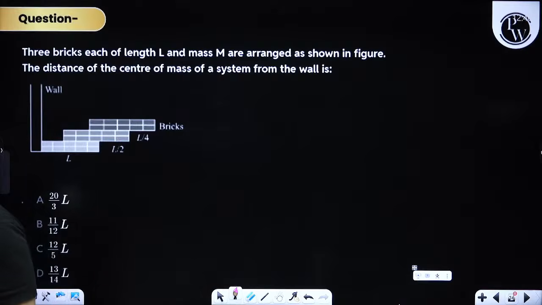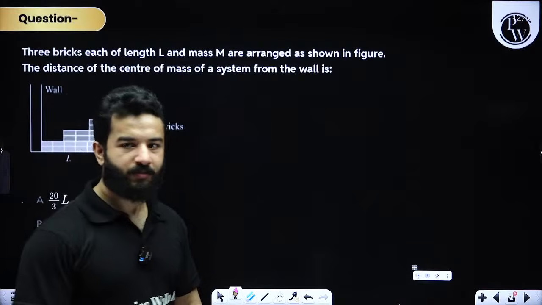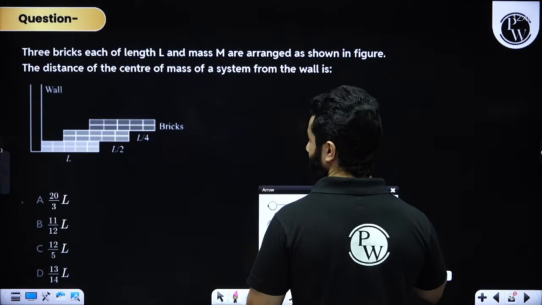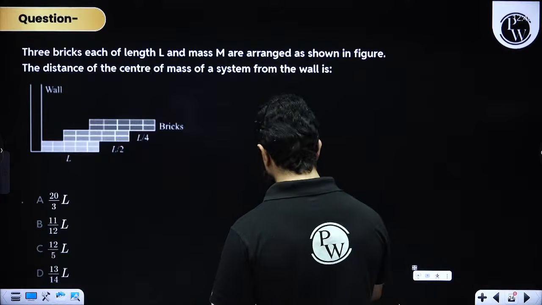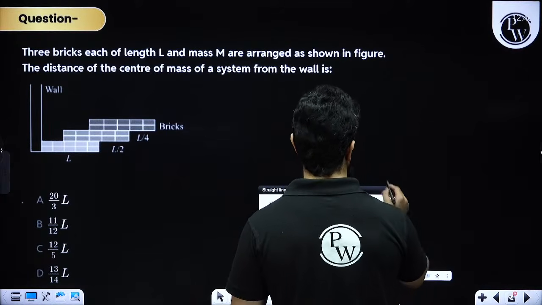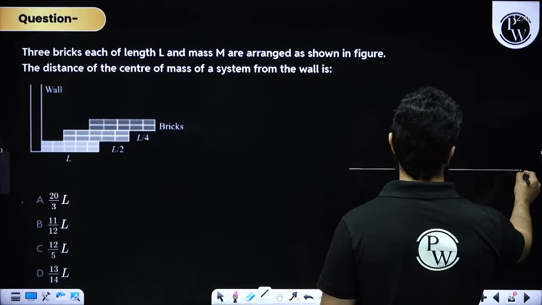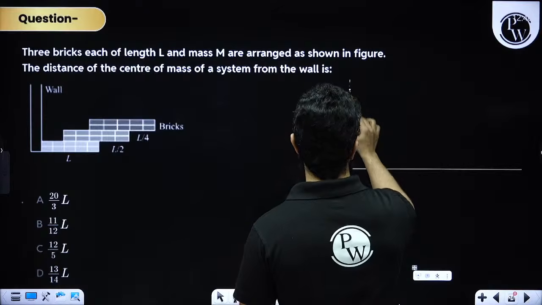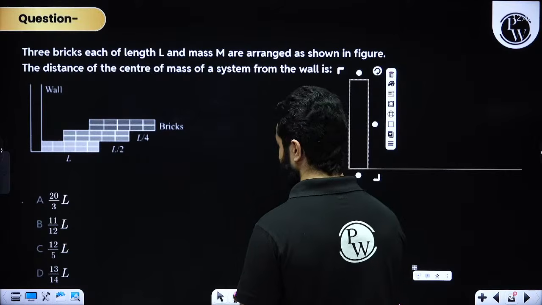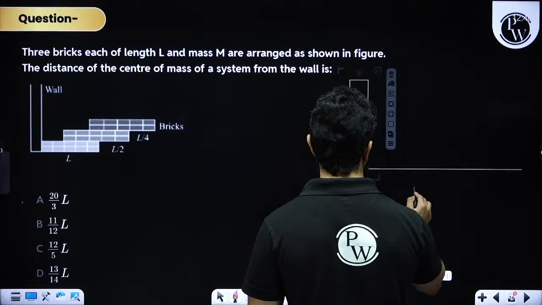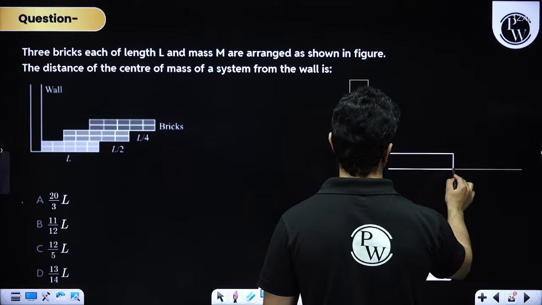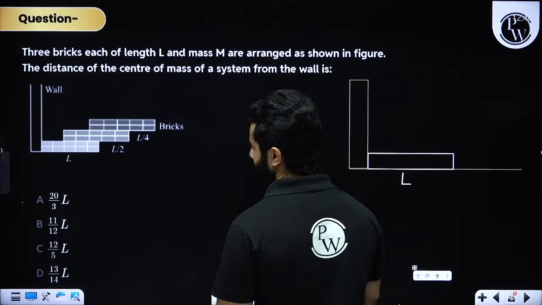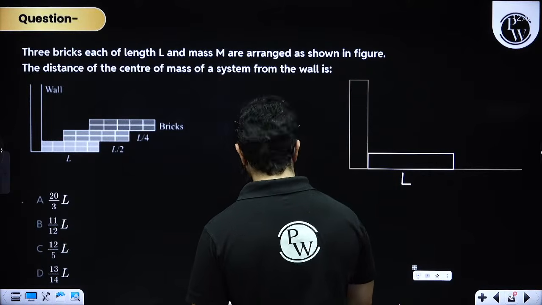This is actually a nice question, so you'll have to pay a little attention to solve this. I'm going to help you with the diagram. The question is something like this. You have got a wall, right? We have got a floor like this, and then we have got a wall like this. Clear? And then we have got a brick over here. It has length L. And then we have got another brick